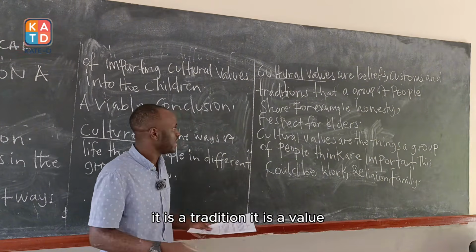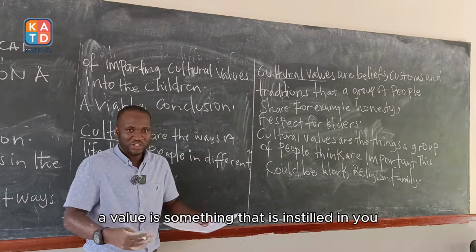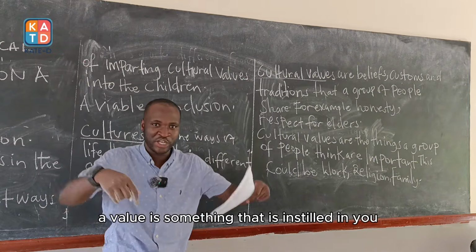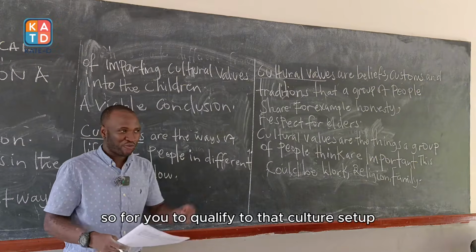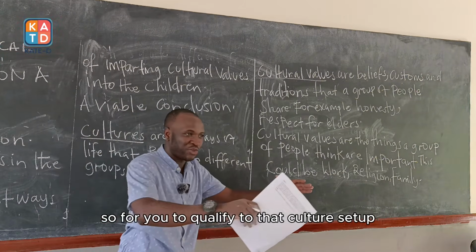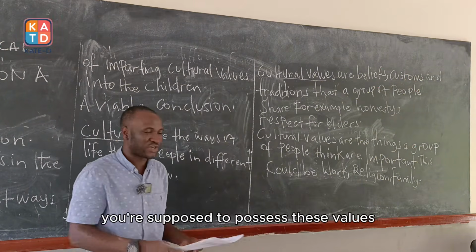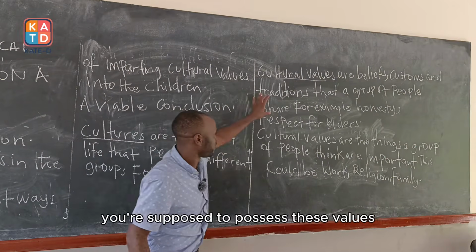It is a tradition, it is a value. A value is something that is instilled in you. So, for you to qualify to that cultural setup, you are supposed to possess these values.